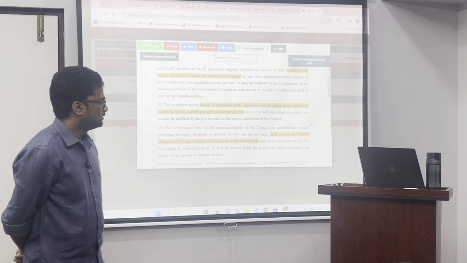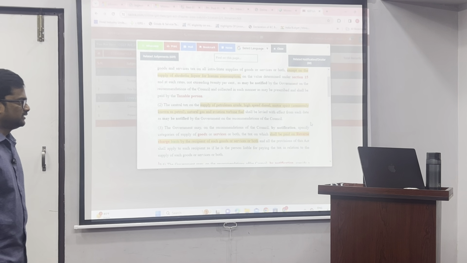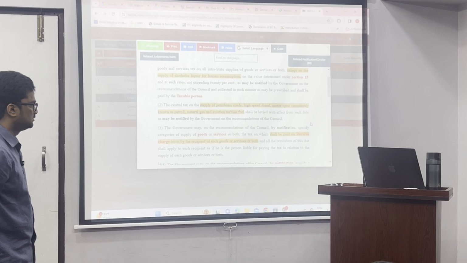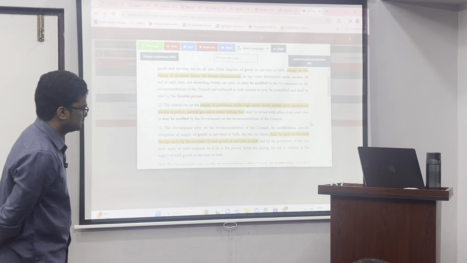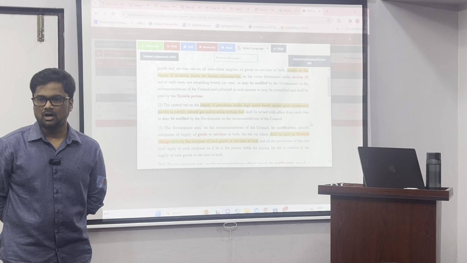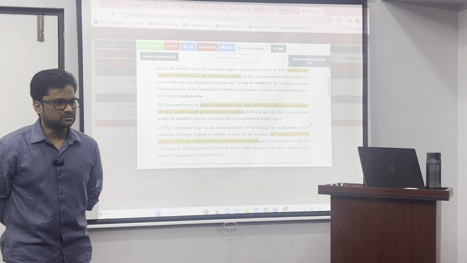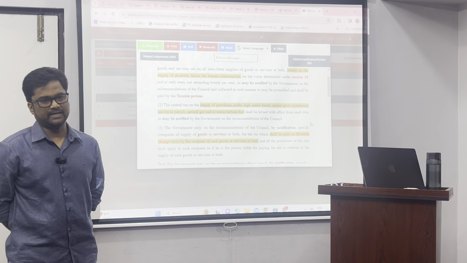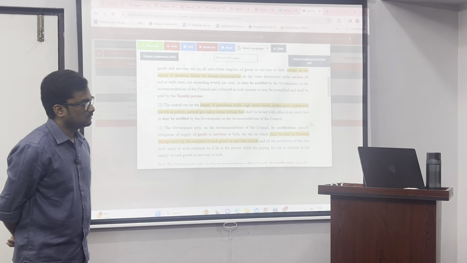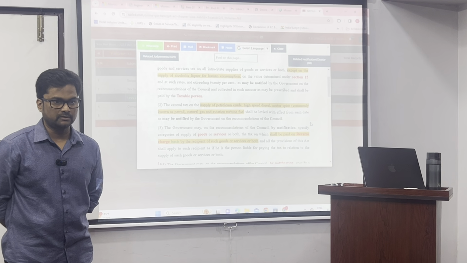That means these 5 goods, petroleum crude, that is crude oil, HSD, diesel, motor spirit, petrol, natural gas and ATF, they are also outside the scope of GST. They continue to suffer excise duty and VAT. So even though there are intrastate supplies, subsection 1 is not applicable. Why?